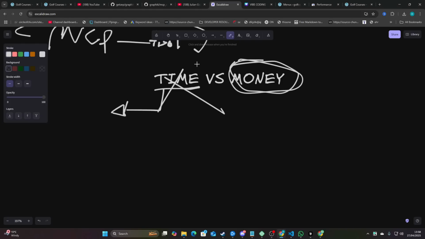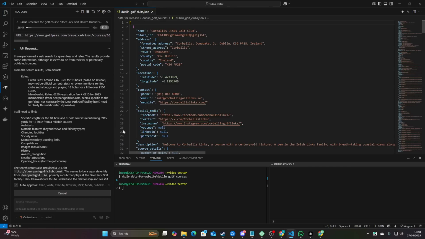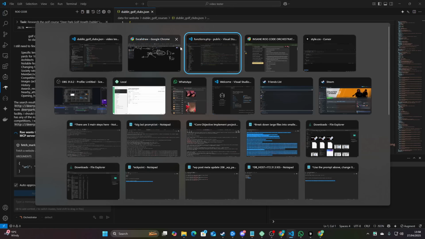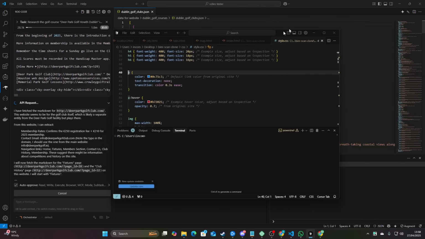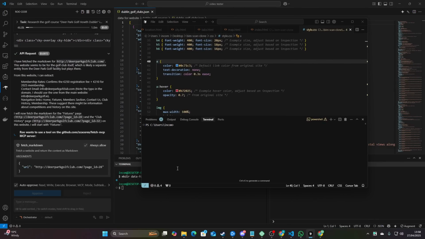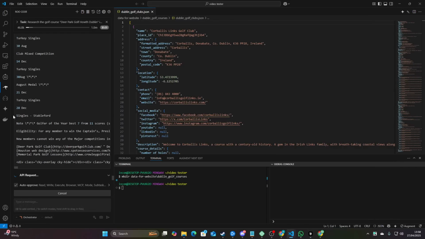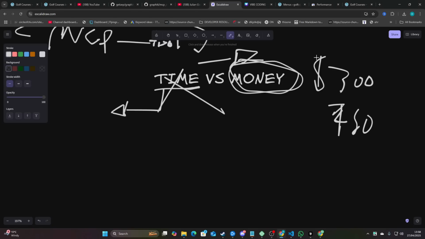So I had to spend money, right? I had to spend $300 to get the info that I needed. I actually ended up spending like $450 in total in one night on API costs. The way that I did that, by the way, if you're curious, is you can actually use Cline and potentially Roo, I don't know, at the same time on Cursor while you're using Roo on Visual Studio Code. So I had 2 things running while I was sleeping.